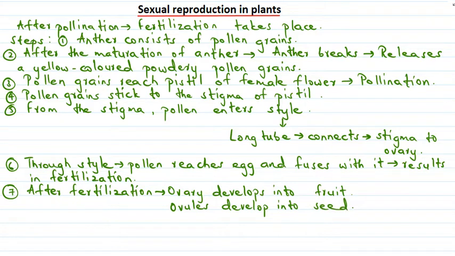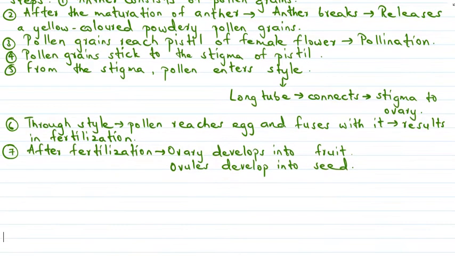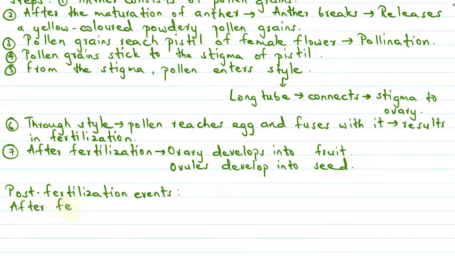Now let's see some of the events that take place after fertilization. So these events, we can call them post-fertilization events. Okay, so what happens after fertilization, we are going to discuss in this section.